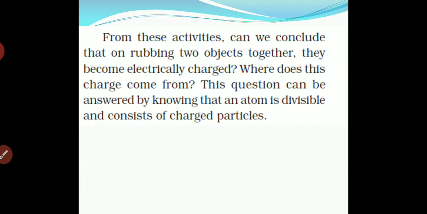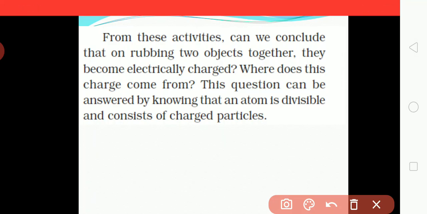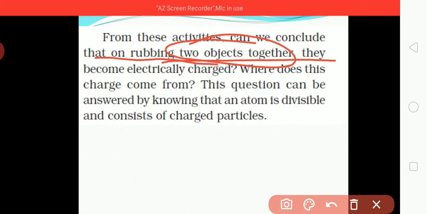Can we conclude that rubbing two objects together makes them electrically charged? First, what we are doing is rubbing two objects together. When we rub two substances or objects with each other, they get electrically charged and electricity may be produced. But this is not a proper amount of electricity; they are just electrically charged.